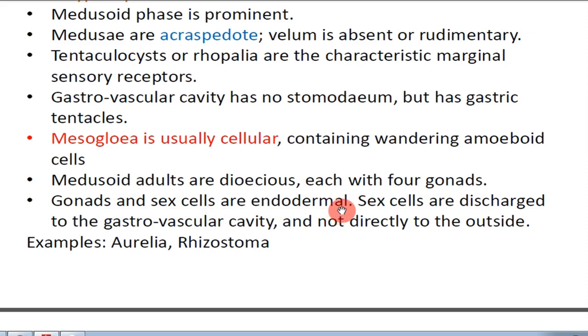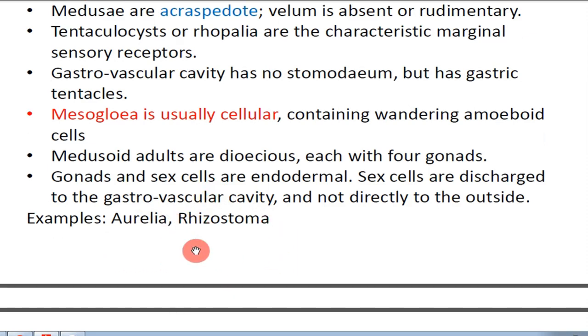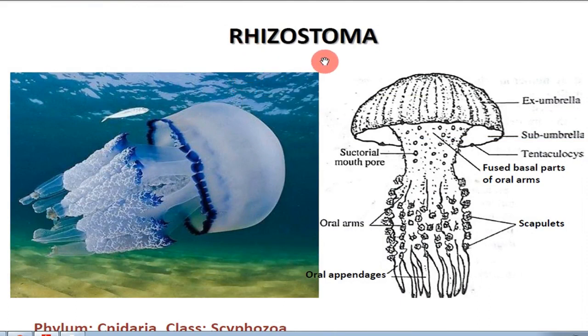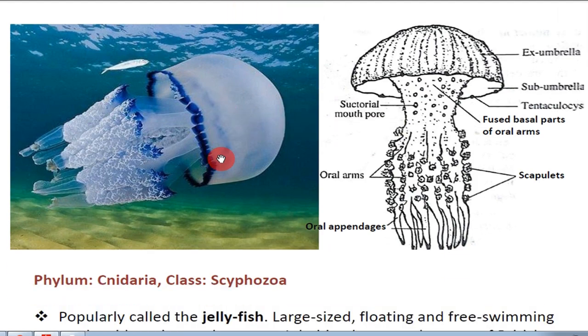Gonads and sex cells are endodermal in origin. The sex cells are discharged into the gastrovascular cavity and not directly to the outside. Their gametes are discharged into the gastrovascular cavity, and from the gastrovascular cavity the gametes reach the outside. There are many examples of class Scyphozoa, like Aurelia and Rhizostoma. Here we would like to study Rhizostoma in detail. It's a very beautiful Scyphozoan inhabiting oceans.